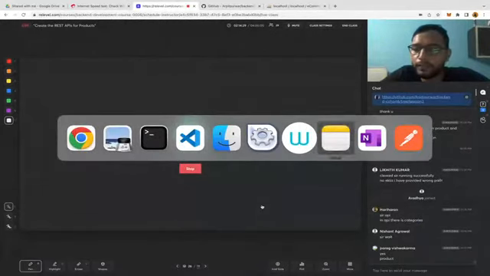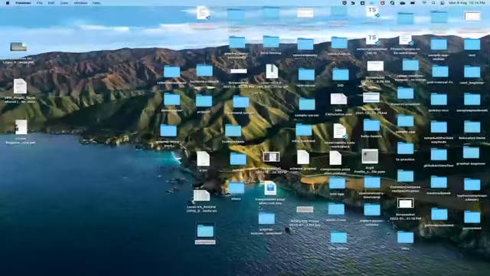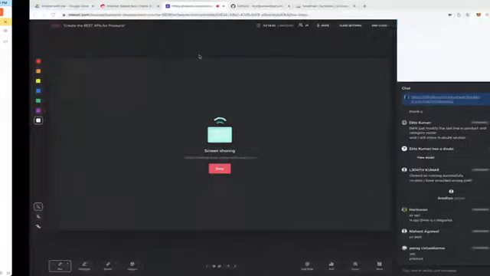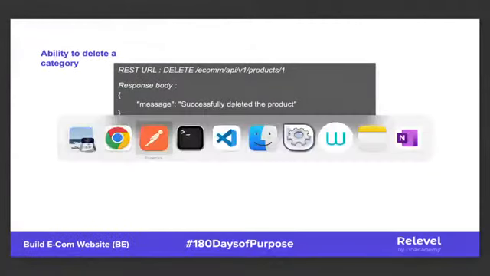Let's now test it in Postman. Then we will wait. Let's test this API in Postman first. Okay. So yesterday we were creating the same with, yeah. Yesterday we were creating categories. Today we will create the products. Okay.